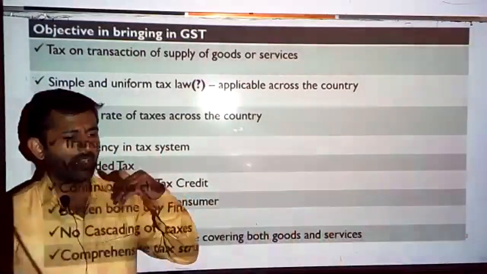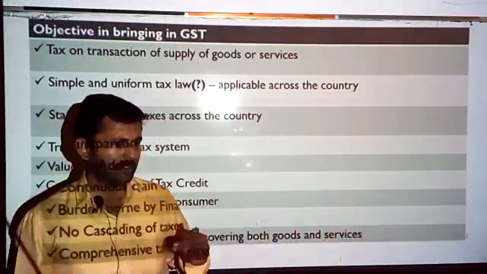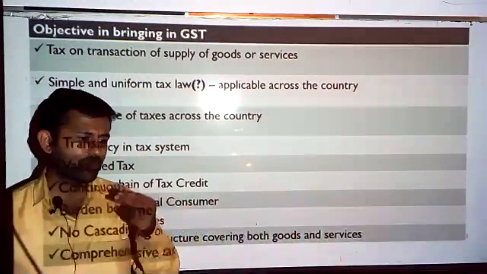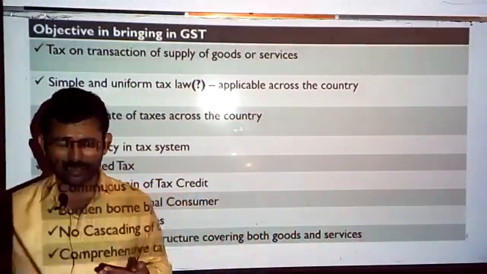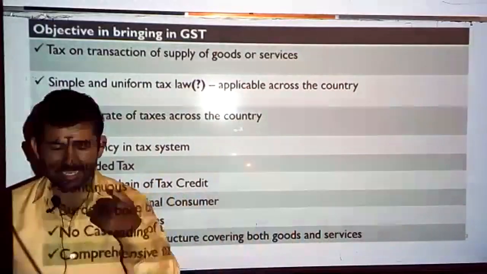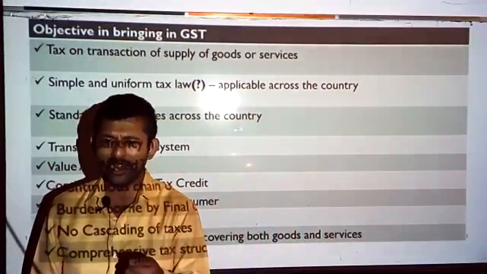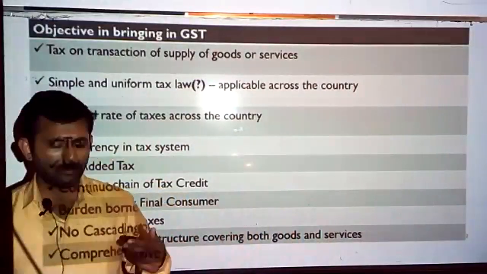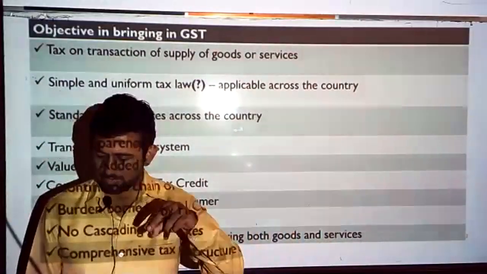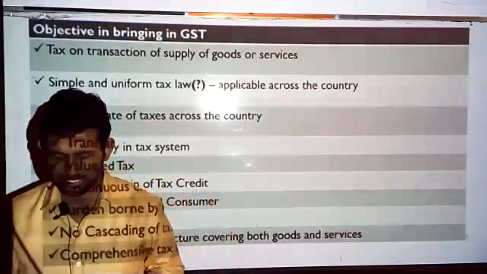Basically, on the manufacturing activity, there was a tax called excise duty. Again, when you are selling the goods, there was one more tax called sales tax, whether it may be a VAT or it may be a central sales tax, depending upon where you are selling, whether it is within a state or outside the state.